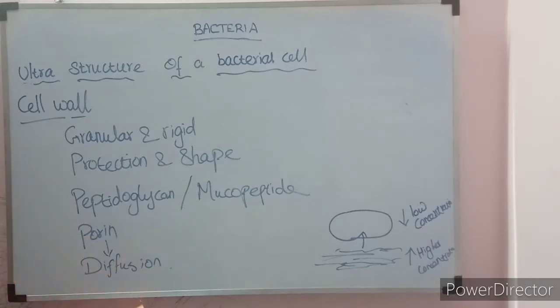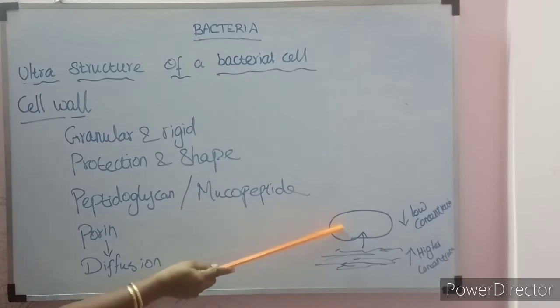What do you mean by diffusion? Why is it important? Bacteria is a single cell, so there is no organ for intake of substances. For taking in substances they don't have a mouth. For a substance or nutrients to go inside a bacterial cell, they depend purely on diffusion. How does the diffusion process happen? For example, this is a bacterial cell.